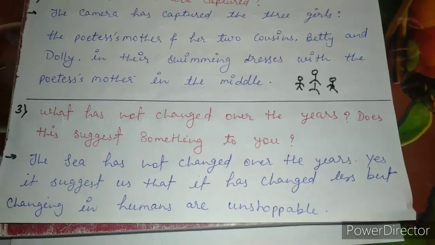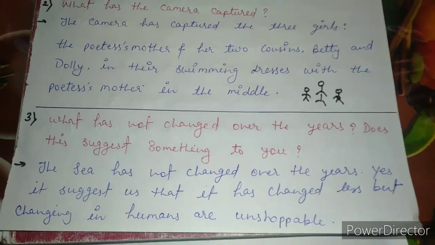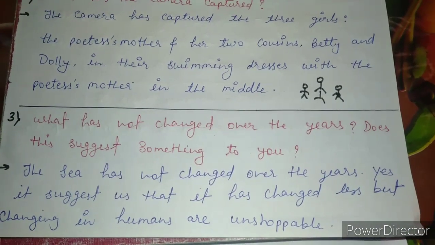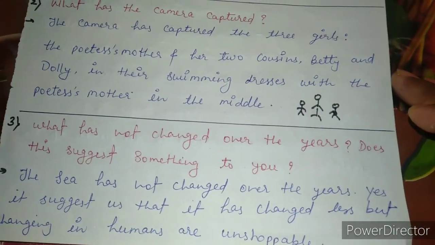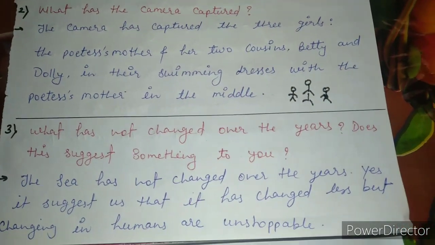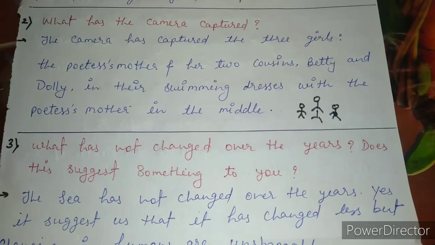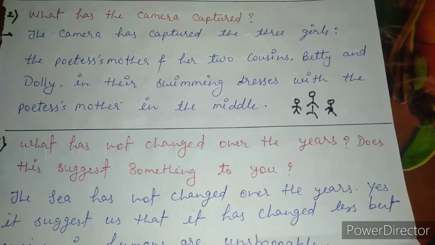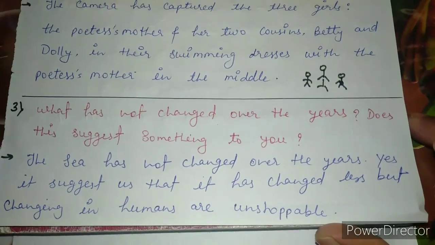Now the third question, which is very important: what has not changed over the years? Does this suggest something to you? This is the kind of question the examiner gives. It is very interesting that it has been asked straight away, over the years what has not changed, and does this suggest something? Let us think and discuss.